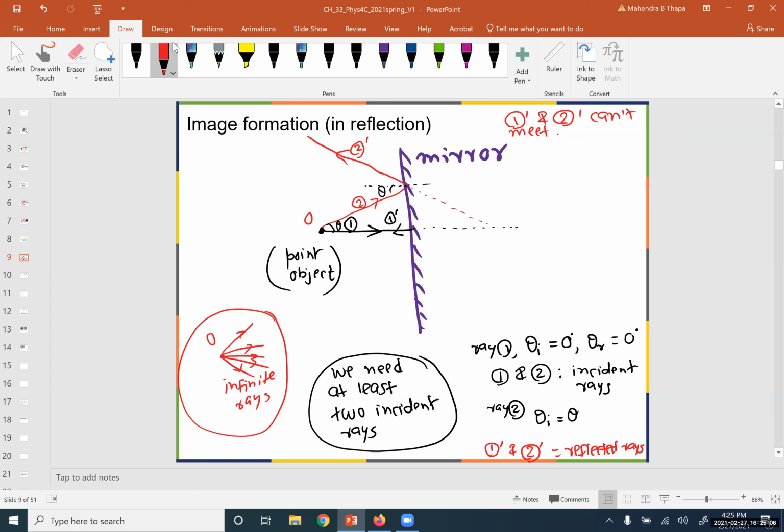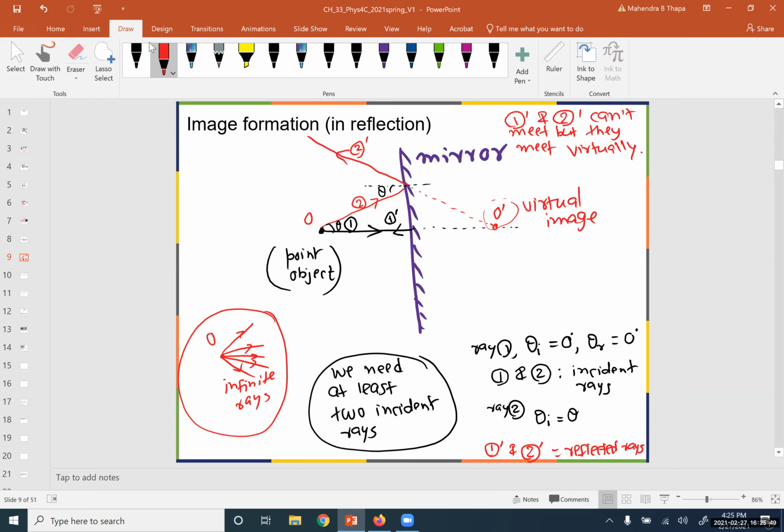So the reflected rays can't meet if produced forward, but they meet virtually. In what sense virtually? We are producing back. So this O prime here is the virtual image.